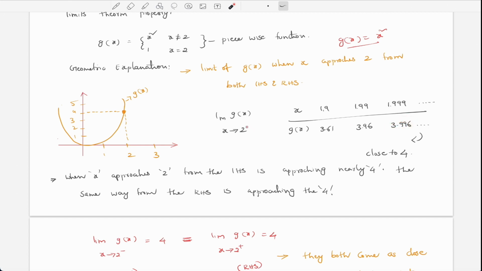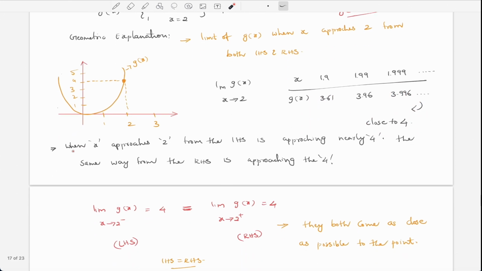So what is going to be the output? x square, which is equal to 4, right? We're going to get our output as close as possible to 4. I hope you're getting it. When x approaches 2 from LHS, the output is nearly 4; 3.996 is almost 4. And from the RHS, which is 2.1, 2.11, 2.111 and so on, it is also approaching as close as possible to 4.